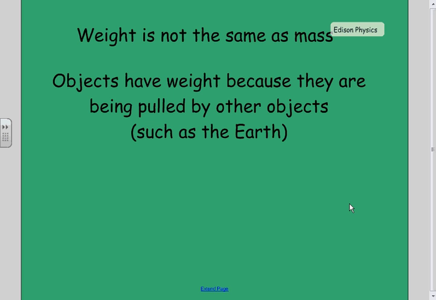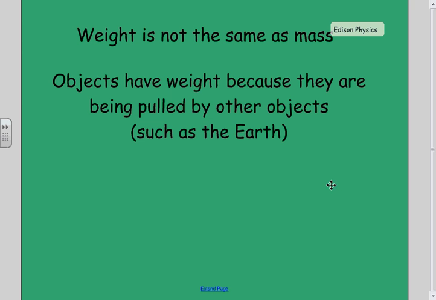Things have weight because they're being pulled by other things. On the Earth, it's the Earth that causes us to have weight. If we could get far away from the Earth, out in the middle of space, away from everything, we would be weightless. So because we're close to the Earth, we have weight on the Earth, and we know how to calculate how much weight we have on the Earth.